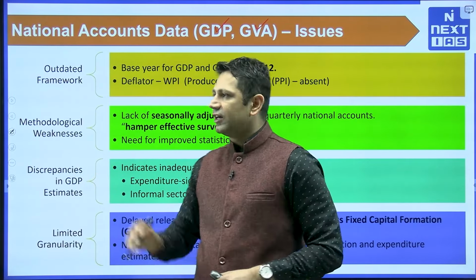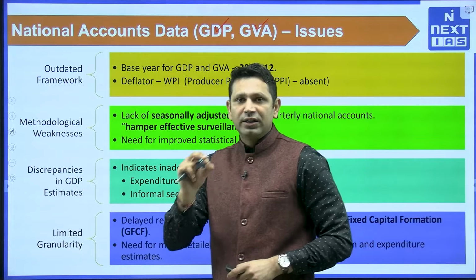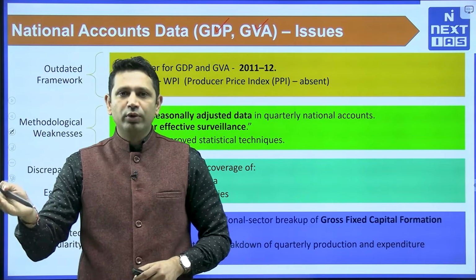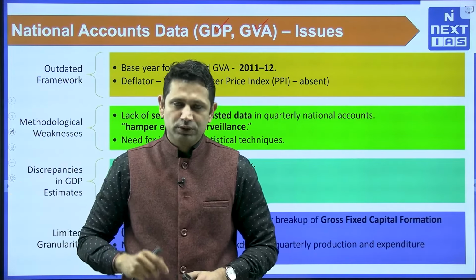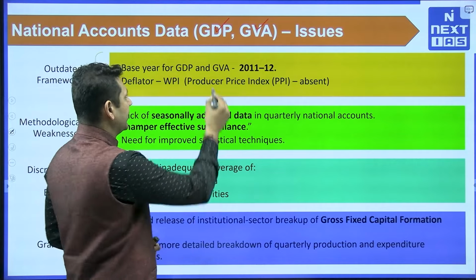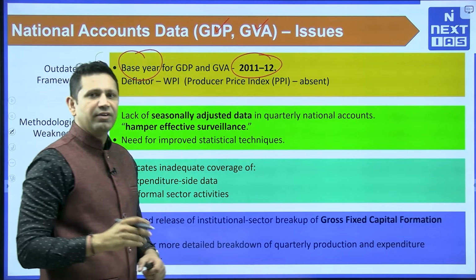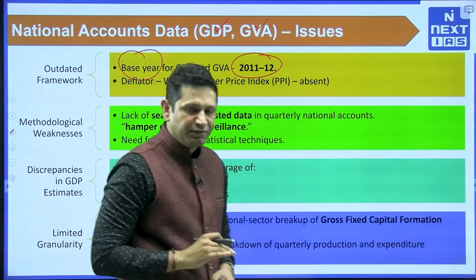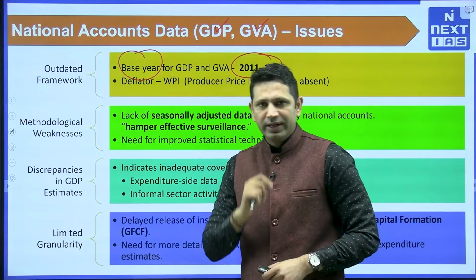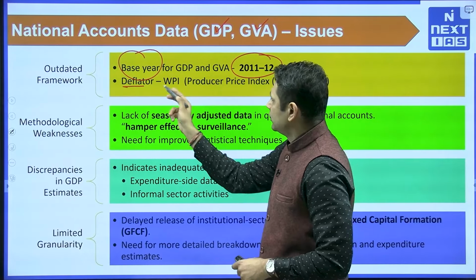First one is outdated framework. So outdated framework means that the framework that we are using is already outdated. A new advanced measure should be used. So in the advancement, the first one is the base year. Already we are using 2011-12 as base year for GDP and GVA. So that is outdated. Second one is for the deflator we use WPI.